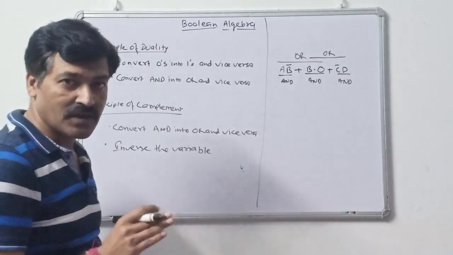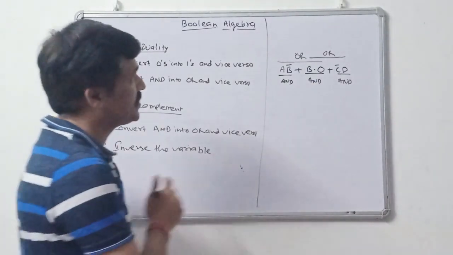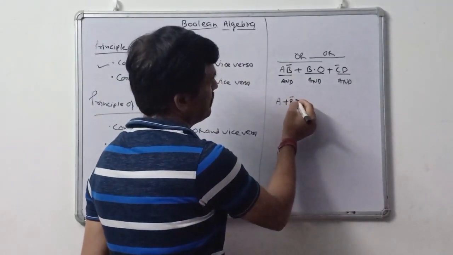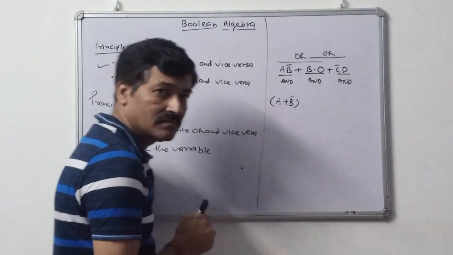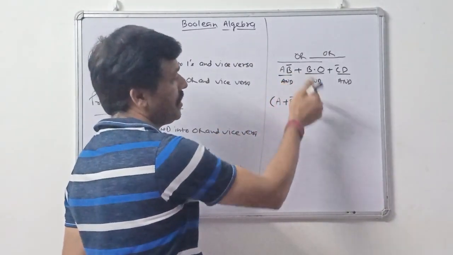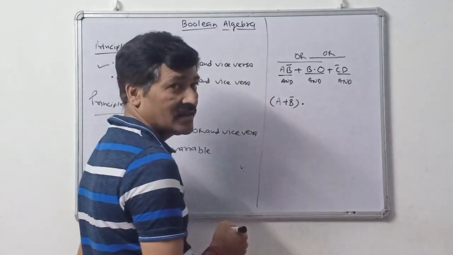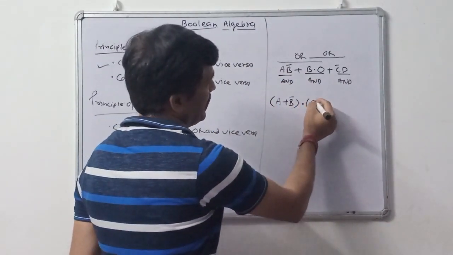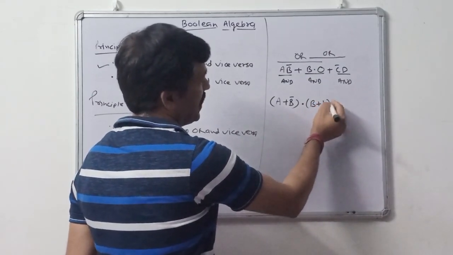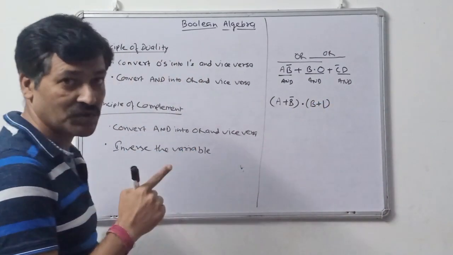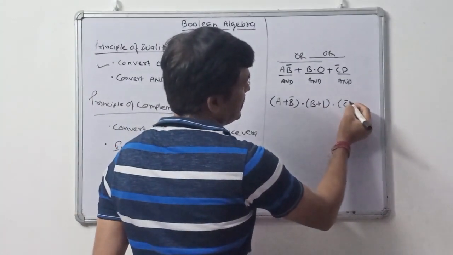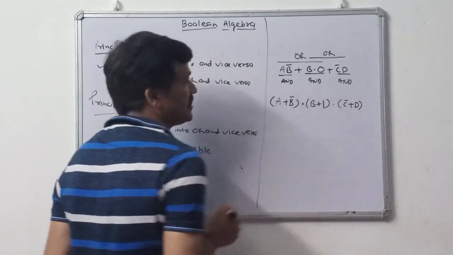So, by the principle of duality, the dual of this expression will be A plus B bar, and AND is converted into OR, and this OR is converted into AND, B plus 1, 0 is converted into 1, and C bar plus D.